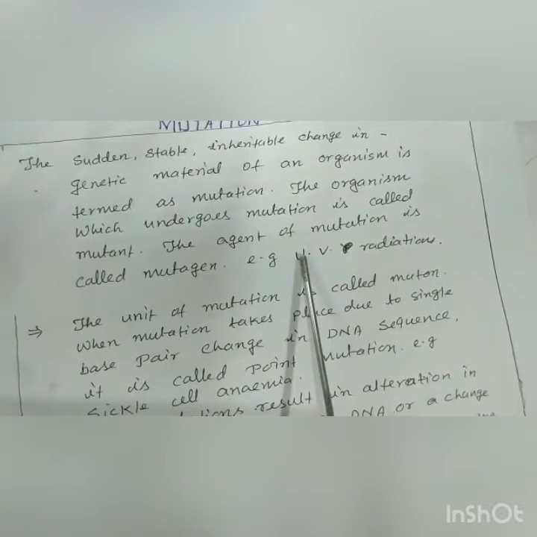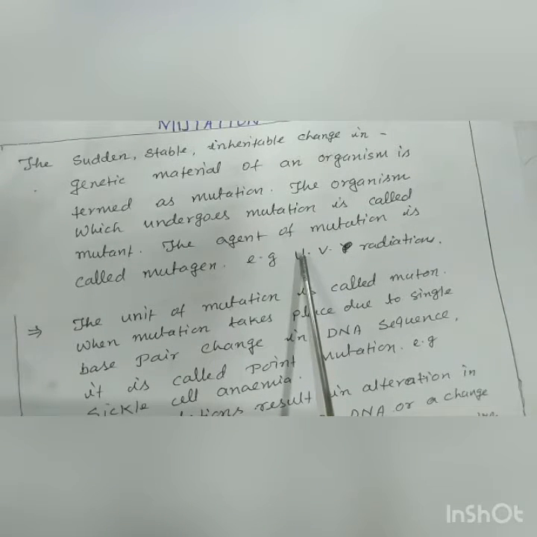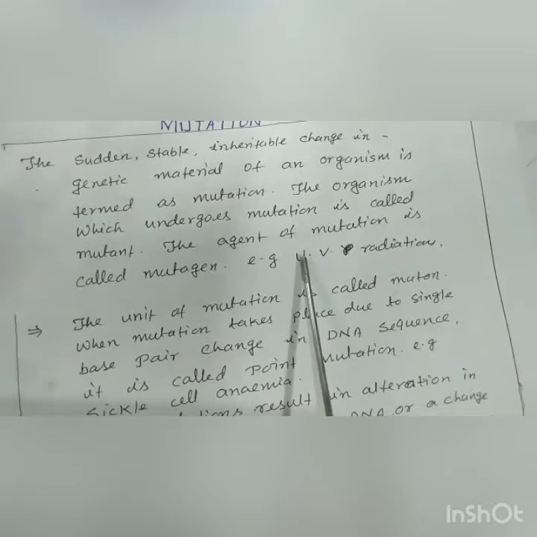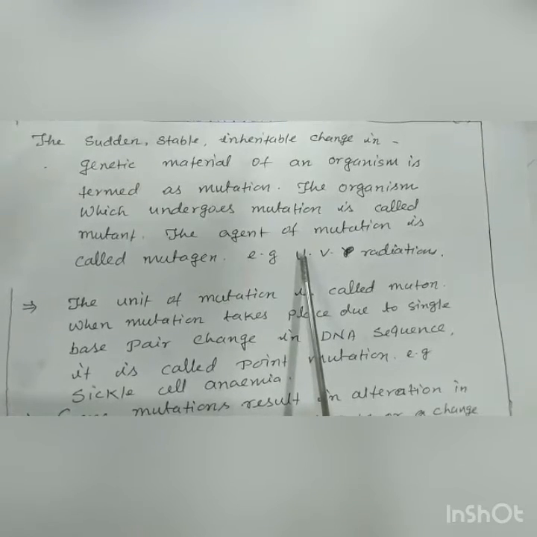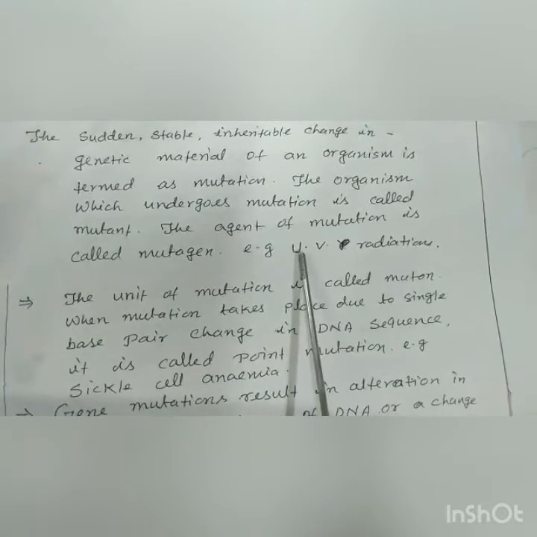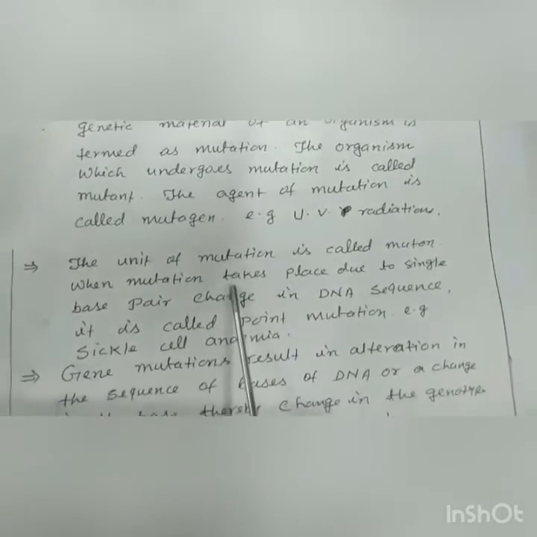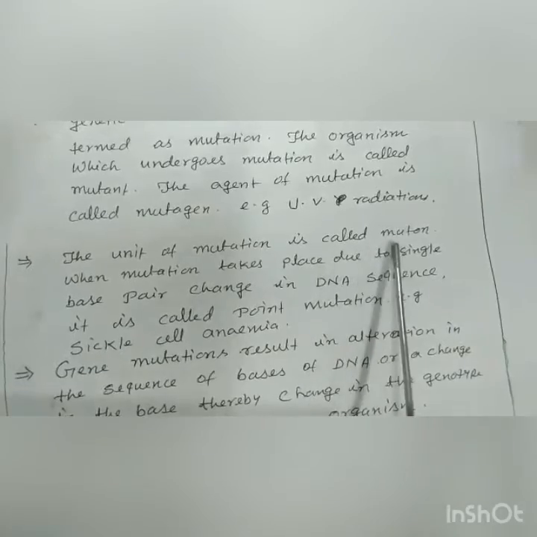Actually, what happens when the evolution was going on the earth? There were many theories, and among them, mutation is also one. De Vries, a scientist, proposed that mutation is the most important factor which results in variation. Actually, the unit of mutation is called muton.